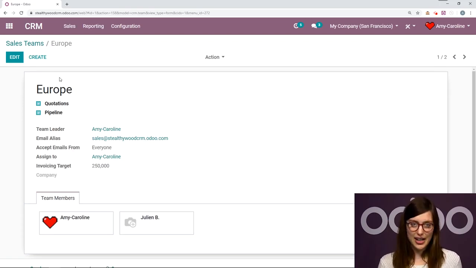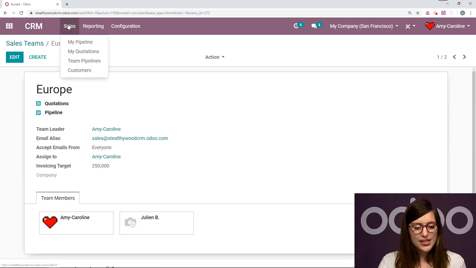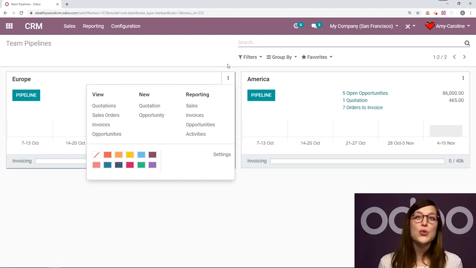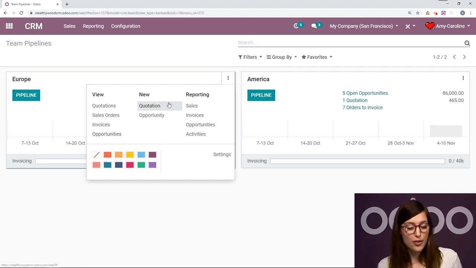All right, so now that I've done that, let's go ahead and check out our team pipeline. Okay, so we're going to go to Sales, Team Pipelines. All right, I'm going to see both of those pipes right here. Okay, mine on the left for Europe and on the right for America. And I'm also going to be able to do a cool few things from here. So if I click on these 3 little dots, I'm going to have some different information or actions I can do. So for example, I can view quotations for this team, sales orders, invoices, of course, opportunities as well. I'm also going to be able to create a new quotation or opportunity from here.